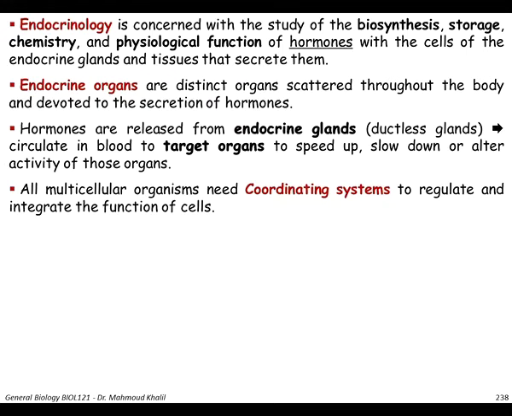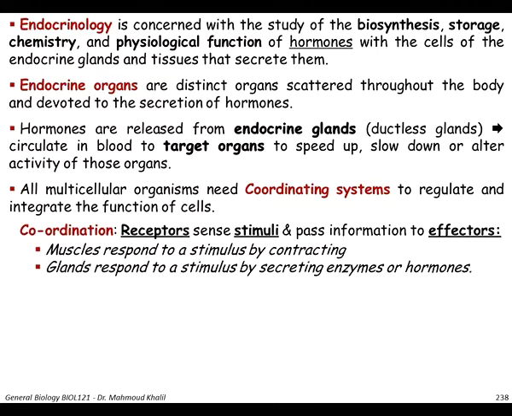All multicellular organisms need a coordinating system to regulate and integrate the function of cells. This coordination requires receptors that sense the stimuli and pass the information to the effector. So three major definitions: receptor, stimuli, and effector.